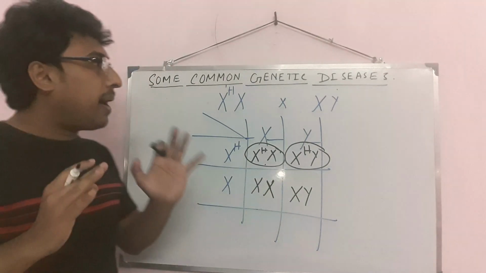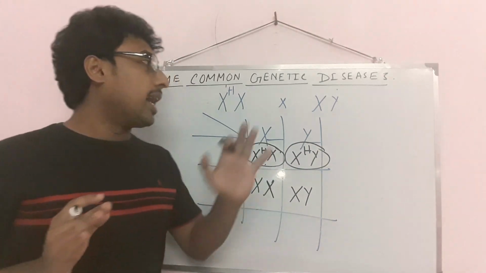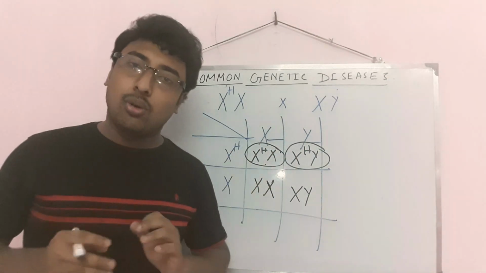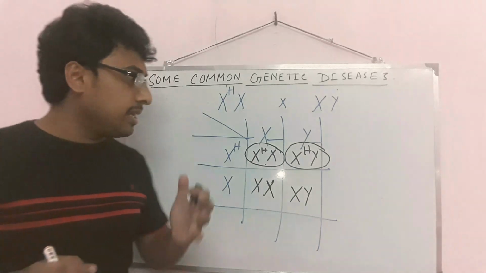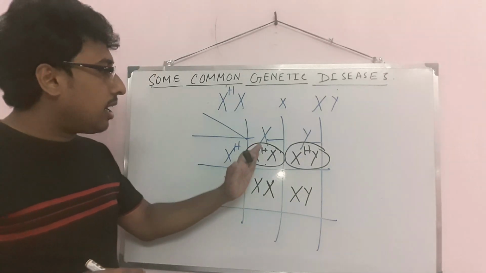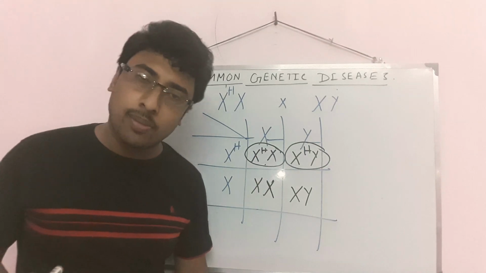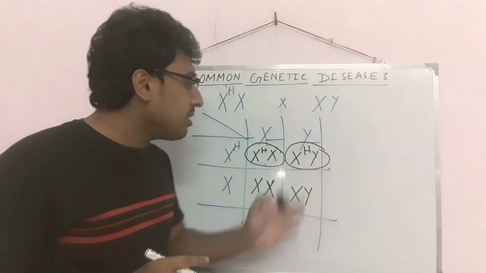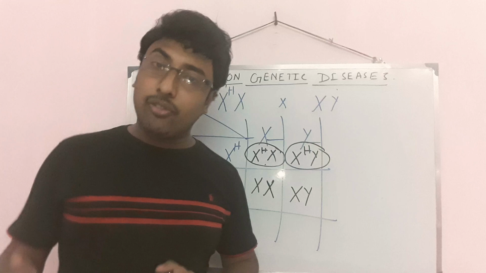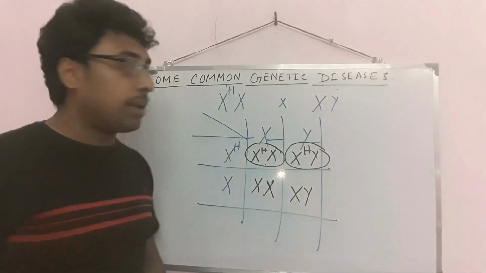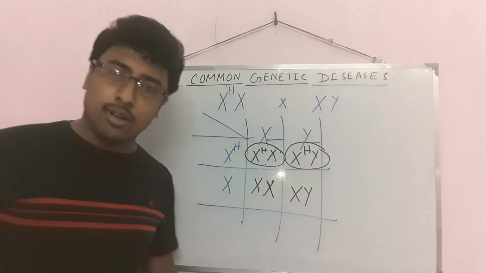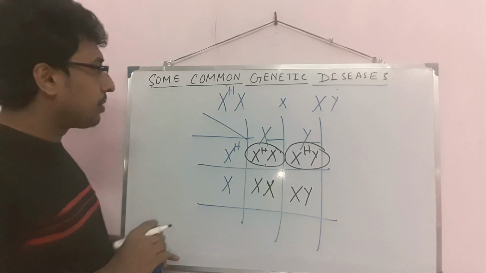So if the mother is the carrier of hemophilia and the father is normal, what will occur in their offspring? Generally, among two daughters, one daughter will be a carrier and the other daughter will be normal, and among two sons, one son will be affected by hemophilia, the other one will be normal. So that is the cross. You can also try it yourself.